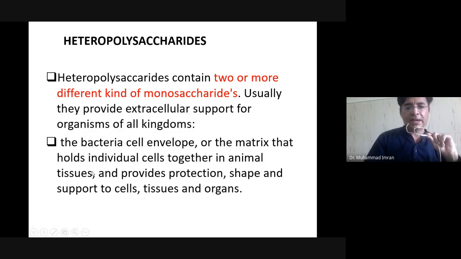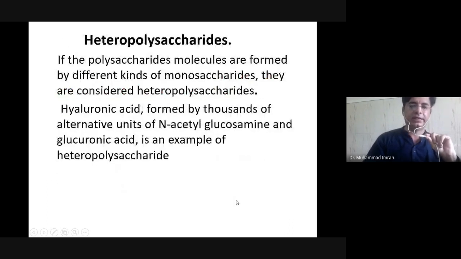The matrix that holds the individual cells together in animal tissue and provides protection, shape, and support to the cell, tissue, and organ is made up of heteropolysaccharide. If polysaccharide molecules are formed by different kinds of monosaccharides, they are considered to be heteropolysaccharides.